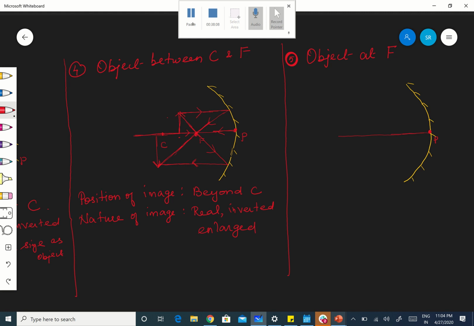First, where is the focus? Fix the focus. PF, therefore PC is double it. I told you, 1 centimeter. If PF is 1 centimeter, PC will be 2 centimeters. Now, where am I going to keep the object? Object is at infinity, no, it's not infinity, it is at F. Object is at F.